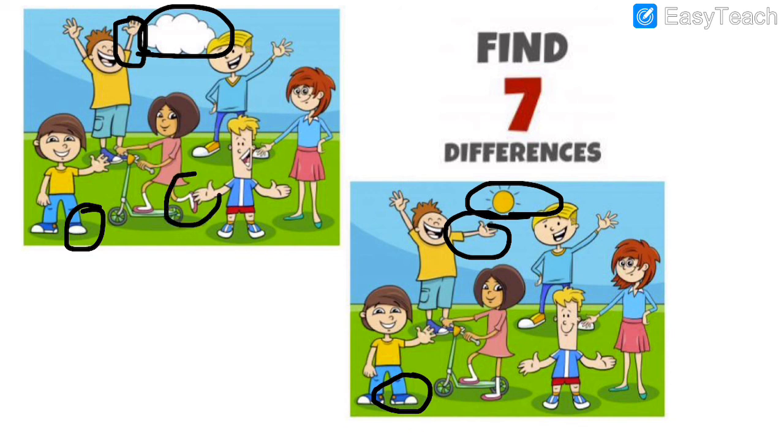Then what else you can see? Here the girl's leg is in the air. Here her leg is down. See, this girl who is riding the cycle, her leg is in the air, but here her leg is down. That's the difference which you can see. Then this boy is laughing over here. See, the boy is laughing, but here he is just smiling. Here his mouth is open. Here his mouth is shut.